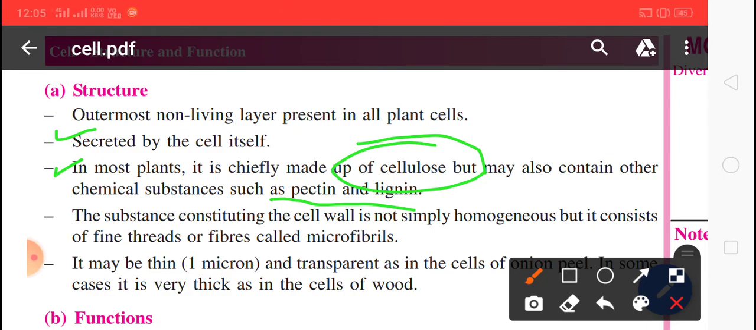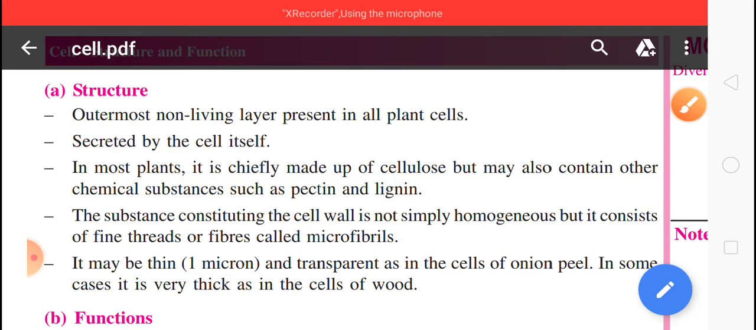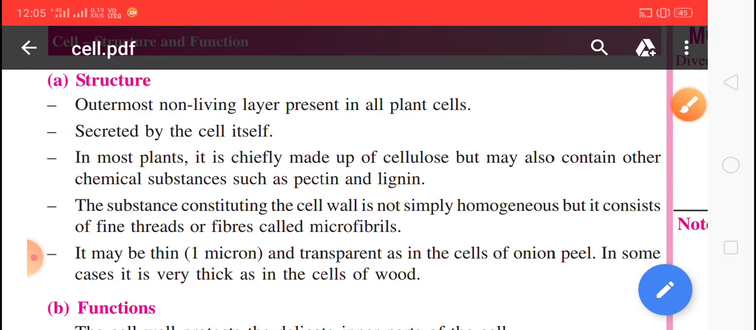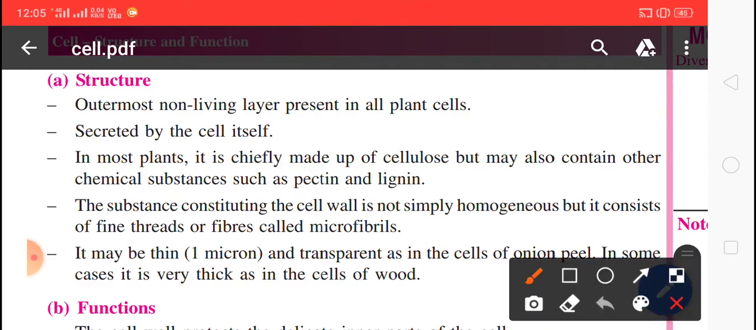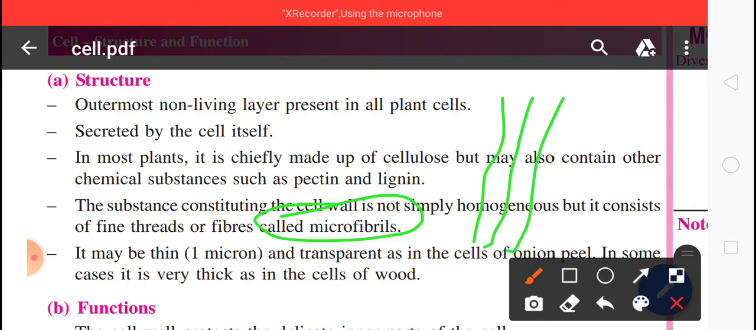इसमें पेक्टिन और लिग्निन भी जो है कि पाया जाता है. And the next point is the substance constituting the cell wall is not simply homogeneous, but it consists of fine thread or fiber called microfibril. It is not homogeneous. Homogeneous मतलब केवल एक ही चीज़ का नहीं होता है. It consists of the fine thread or fiber like structure that is called माइक्रोफाइब्रिल. माइक्रोफाइब्रिल होता है उसमें जो है कि फाइबर लाइक स्ट्रक्चर जो है कि इसको माइक्रोफाइब्रिल कहते हैं.